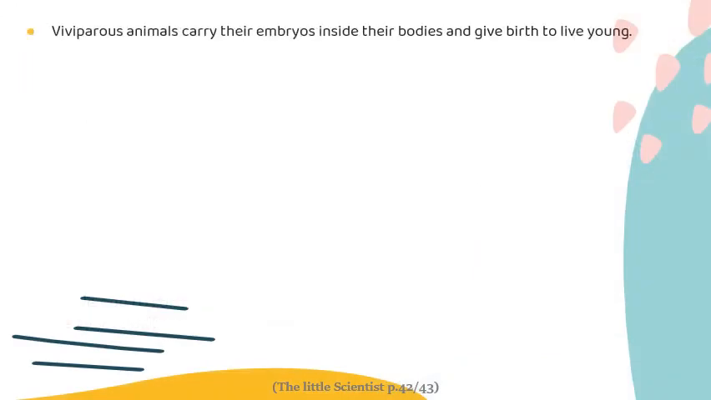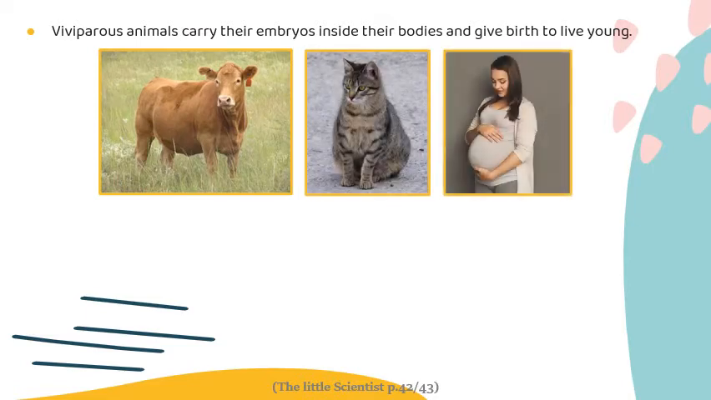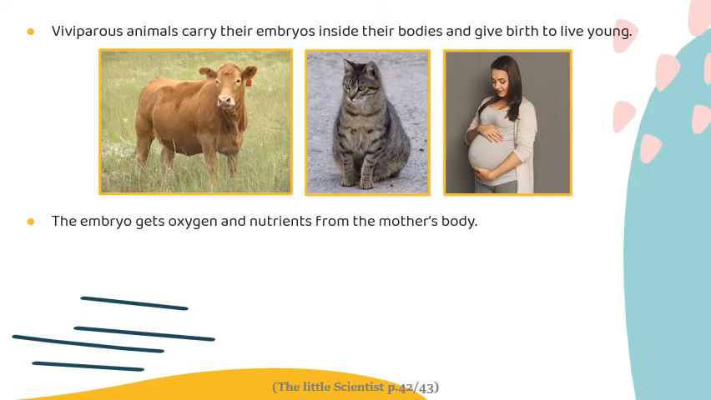Most mammals grow their embryos inside the mother's body, and it's the mother's body that provides this embryo with its needs such as oxygen and nutrients. Such organisms are classified as viviparous organisms. So, viviparous animals or organisms hold their babies inside the mother's body and they give birth to young. They give birth to babies alive.